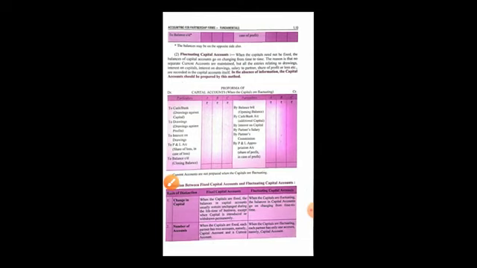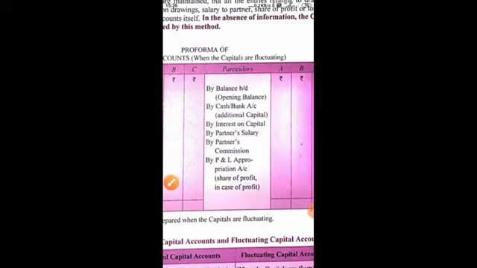That means this will go on the debit side like this, and this will go on the credit side like this of partners capital account. You can see interest on partners capital, partners salary, partners commission. If any remuneration is given, that also will be treated this side. And this is the profit. I have shown you there profit. So all the items related to partners will be treated in this manner.